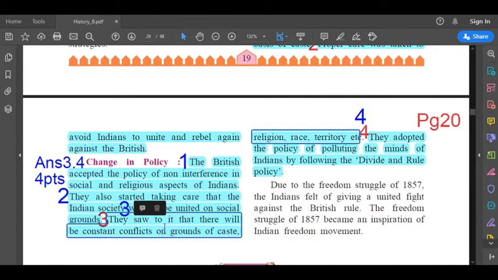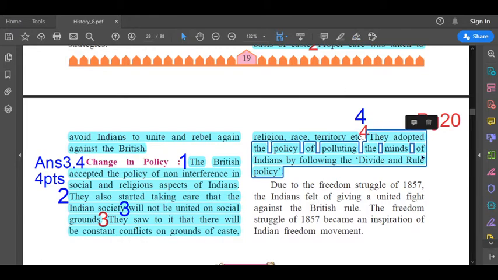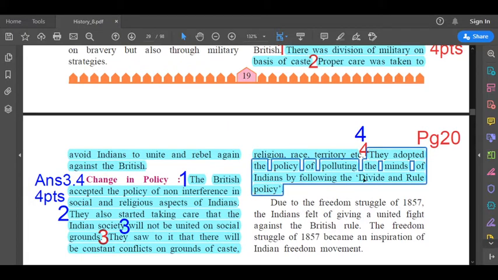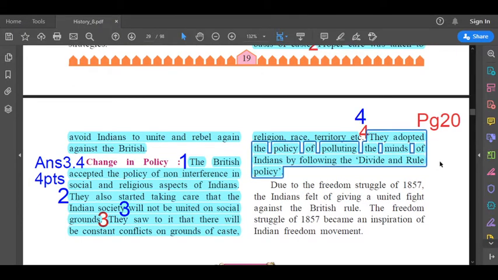They saw to it that there would be constant conflicts on grounds of caste, religion, race, territory, etc. Fourth point, they adopted the policy of polluting the minds of Indians by following the divide and rule policy. So this full thing is answer 2.4, which comprises 4 points and it's marked in red ink.